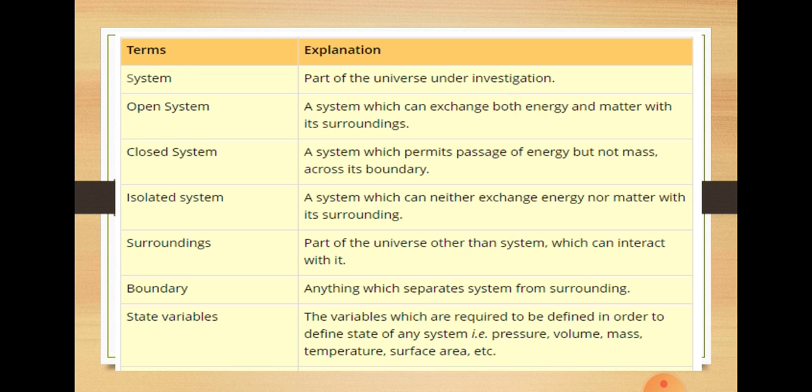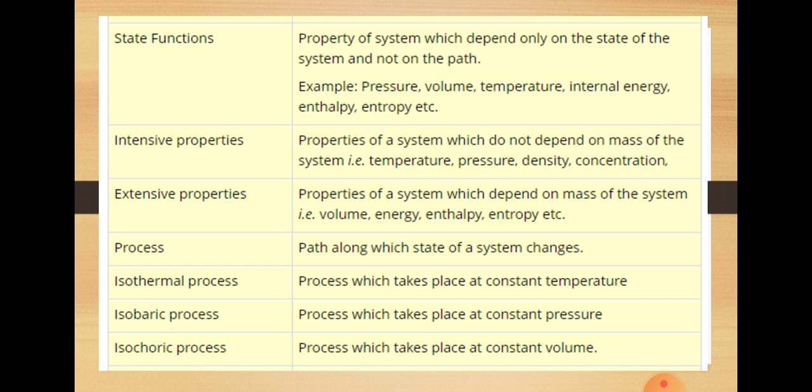Boundary, anything which separates system from surrounding. State variables, the variables which are required to be defined in order to define state of the system, that is pressure, volume, mass, temperature, surface area, etc. State functions, property of system which depend only on the state of the system and not on the path.